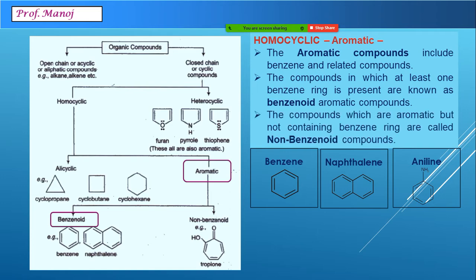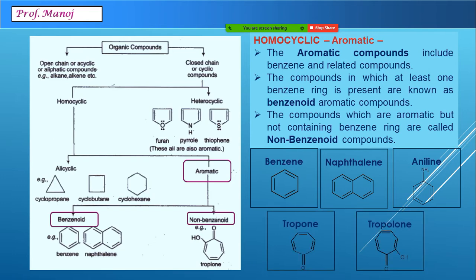If compounds contain rings larger than benzene, but they have an alternate double and single bond system, they are called non-benzenoid. You can see the examples here as tropone and tropolone. In them, the ring is made up of 7 carbon atoms. Alternately, there are double and single bonds, but there are additional functional groups also. Since the rings are different from 6 carbon atoms, they are called non-benzenoid compounds.